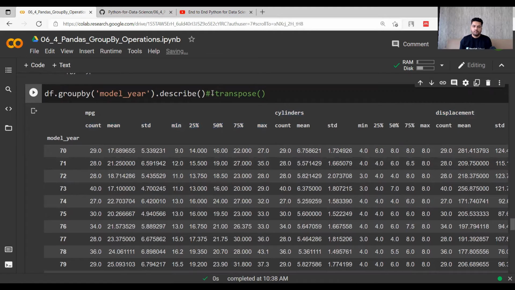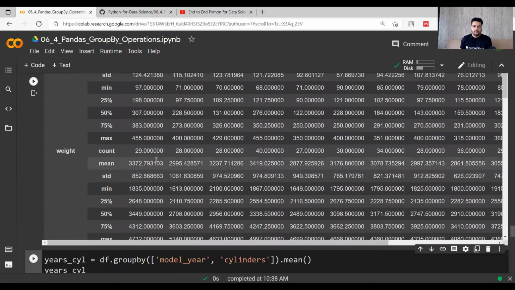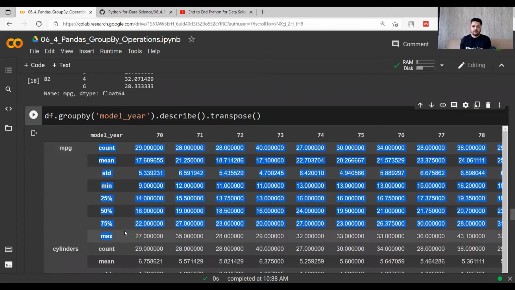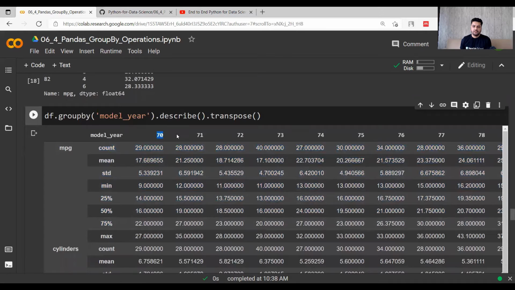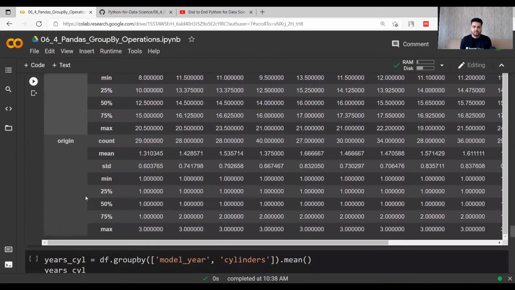If I want to look at it in a clean way, I will do a transpose and it will look like this. So if I do a transpose, I can see that for the MPG parameter, these are the 8 values for each year, 70, 71 up to 82. Similarly for cylinders, displacement, weight, acceleration and region. So all those things have been used in calculating these 8 parameters when we do the describe function.